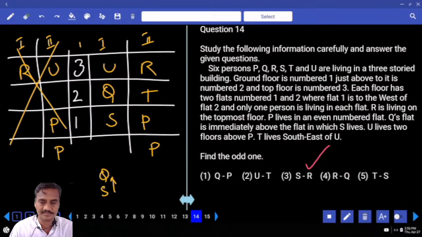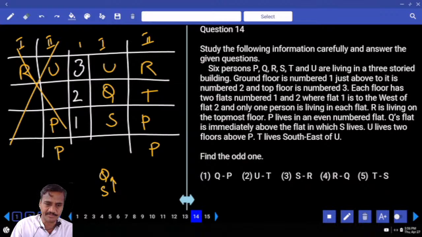Then the 14th one. Find the odd one here. Q and P, different flats. U and T, different flats. S and R, different flats. R and Q, different flats. T and S, they are also different flats. Isn't it? Then among this, now Q and P, S and R.